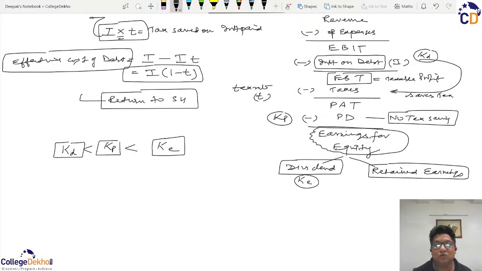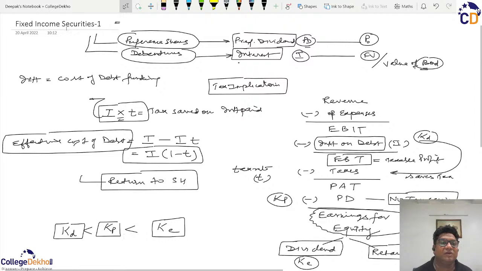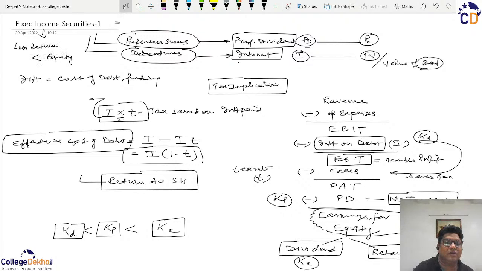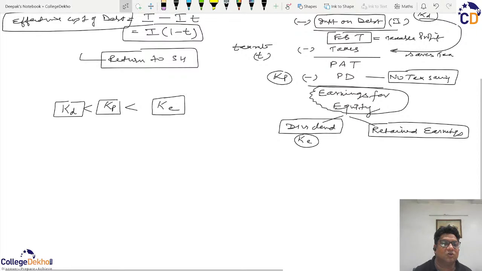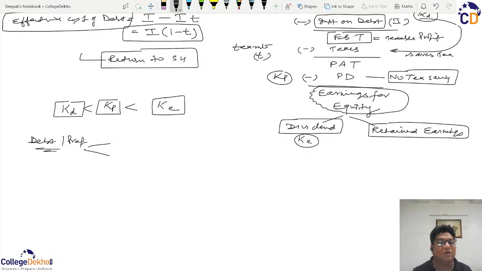So if I come to the heading of my topic, then we can say that though debentures and preference are fixed income securities, they normally provide less returns as compared to returns on equity. So, from the investor point of view, I'm again repeating, from the investor point of view, the fixed income securities, that is debt and preference, are low risk and low return investment options.